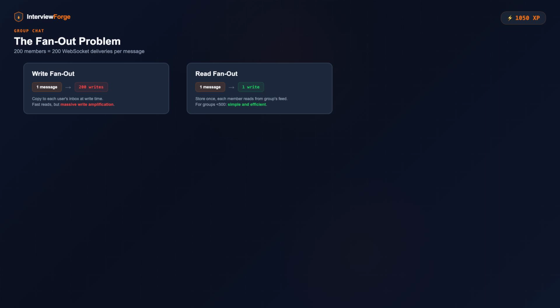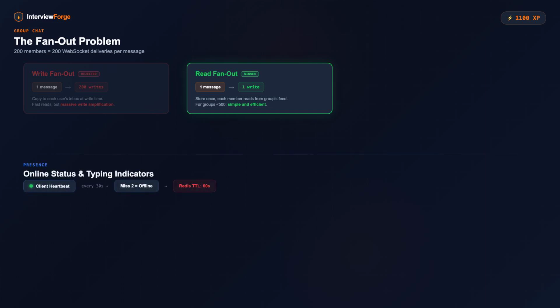Read fan out means you store the message once and each user reads from the group's feed. One write, but reads are slower. For groups under 500 members, read fan out wins. One write to the group's Cassandra partition, each member reads from it. Simple and efficient.